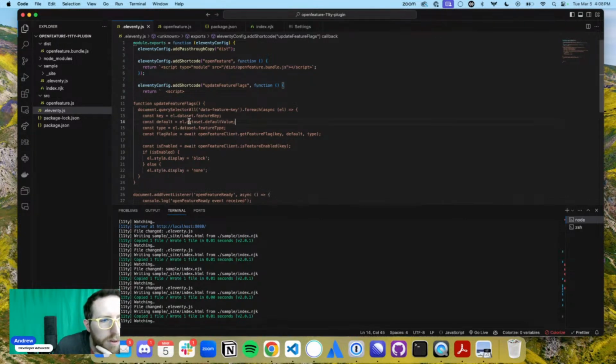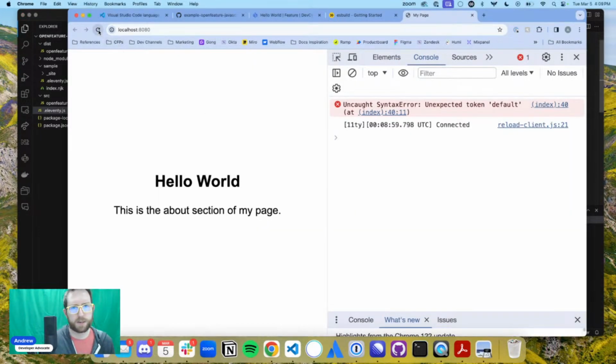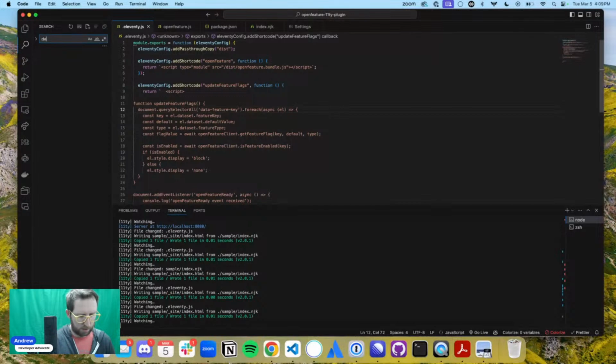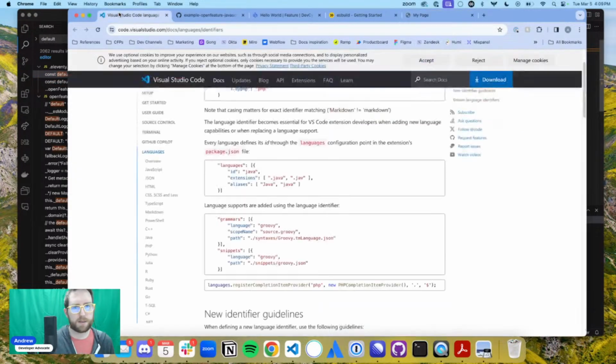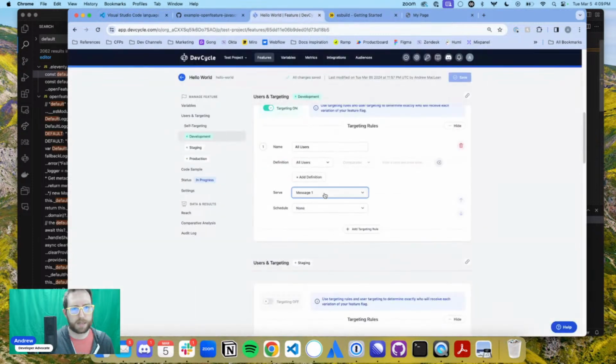Default value, default, constant default value, await, key default type. Why are you not finding that? Unexpected token default. Default value, const default. I don't know. I think that's an error. I'm just going to update and see what happens. We'll figure that out after. Update this and see if we get a notification. We should.